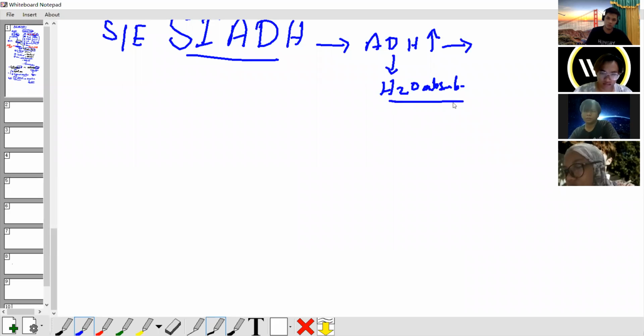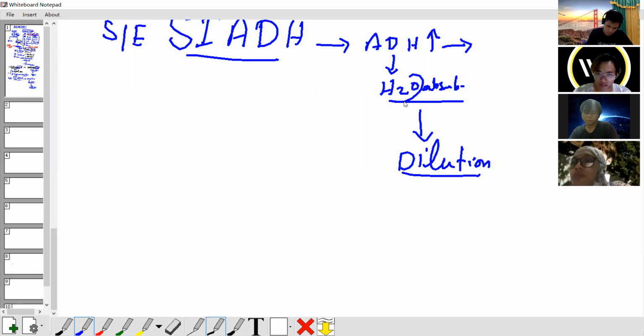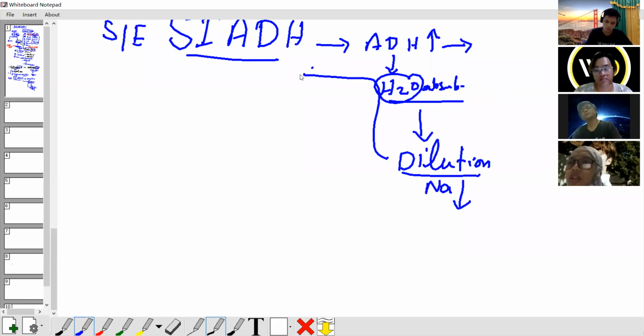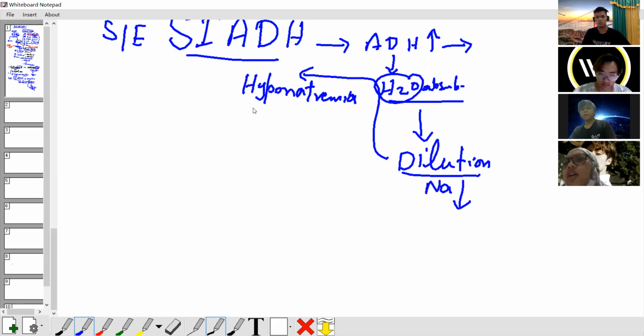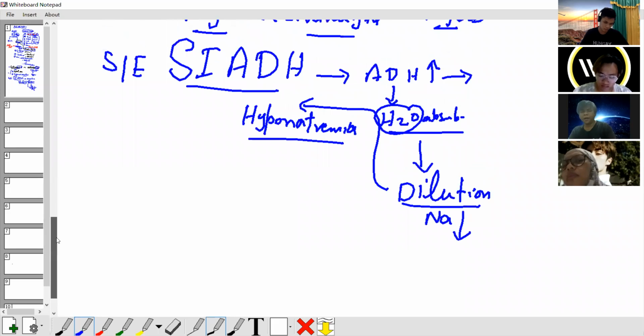So what happens inside the body? The solution is diluted because there is more water. What happens with sodium? Going down. So in an SIADH patient, the patient has hyponatremia. Clear?